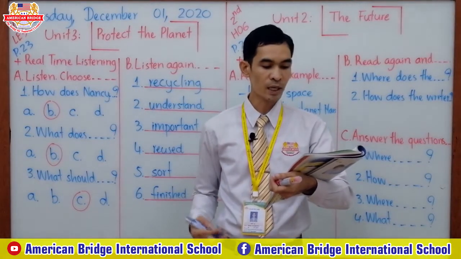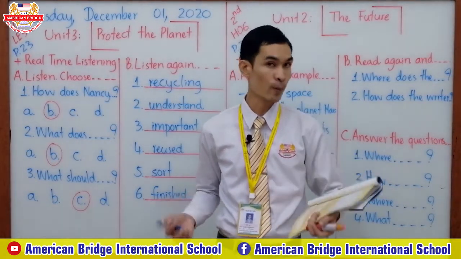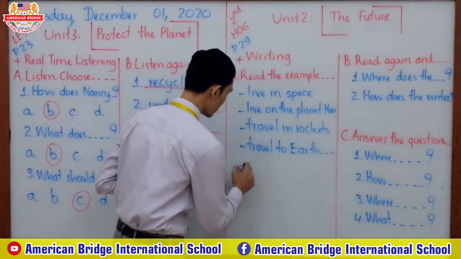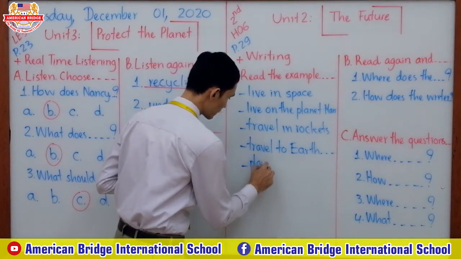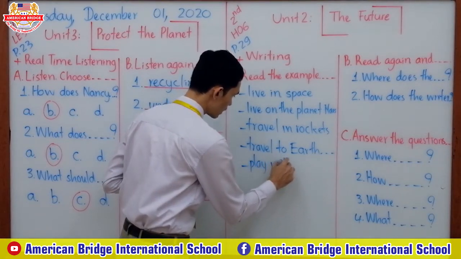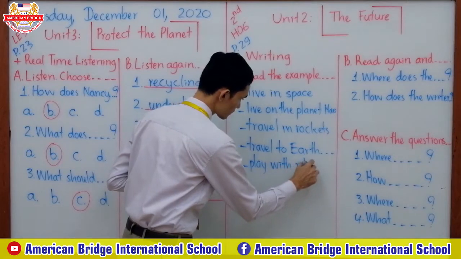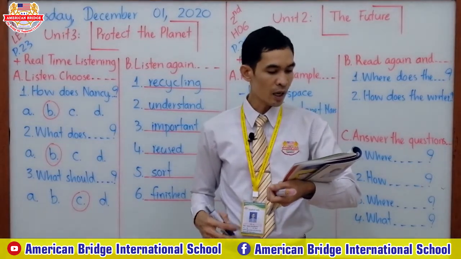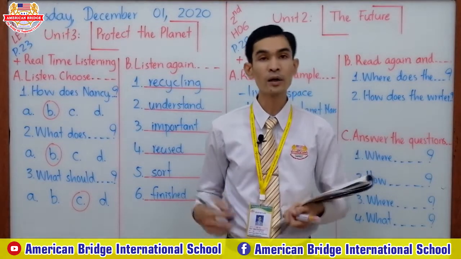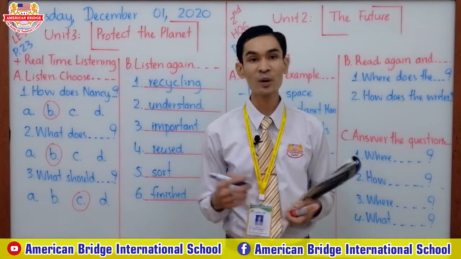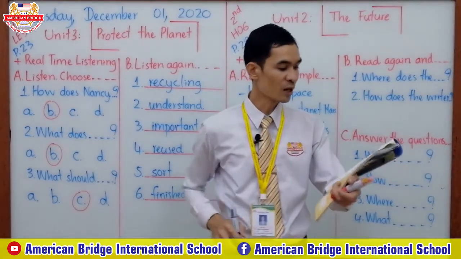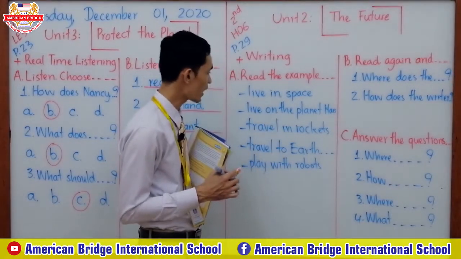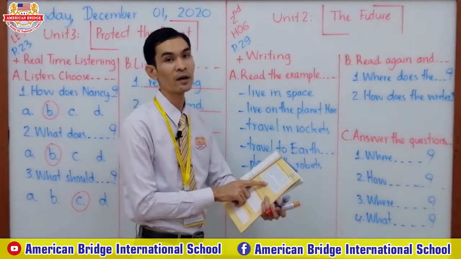In our free time, we will play with robots. So this one is also a future activity, right? We'll play with robots. Now let's continue, everyone. Every family will want a robot. This one is also a future activity, but it is at the same time, so I don't put the same one so much, because we have one more paragraph, right?